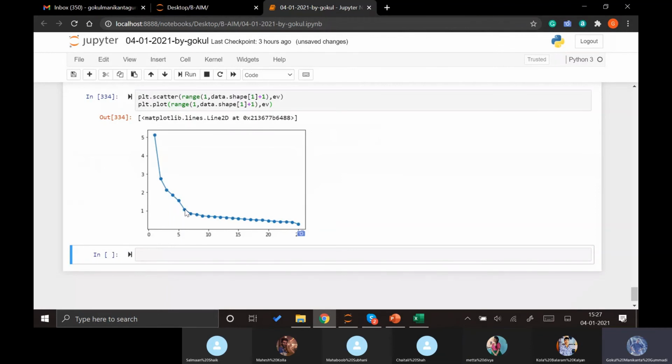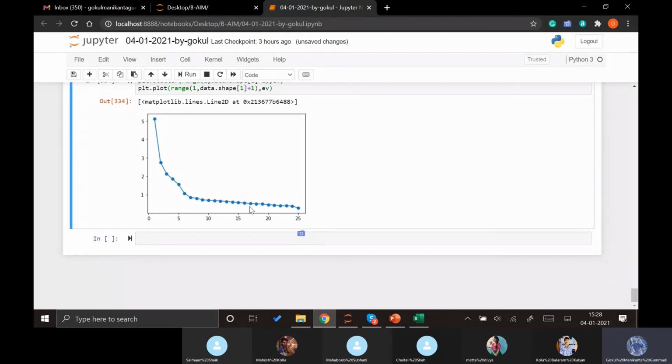And if we see here clearly, how many dots are there above 1? 1 2 3 4 5 6. That means we can convert the whole data into 6 factors. This is a basic funda which we need to remember: the number of dots above 1 is considered the number of factors we can convert this into. It is not exactly 6 here. We can even go with 5 as well, or up to 7, but not more than that, because all the values are below 1. These are the eigenvalues. These need to be more than 1 to be considered as one factor.